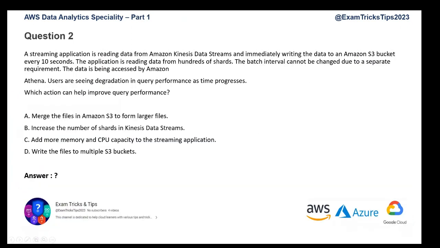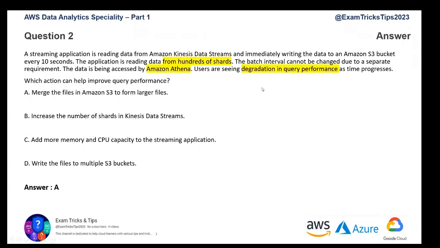So next question, you can pause the video and read through it and identify your own keywords. All right, I hope you have read through the question. Now, what are the keywords here? It's a streaming application. It's reading data from hundreds of shards. Amazon Athena is being used, and there is degradation in query performance. So we need to solve this problem. We need to improve the query performance.